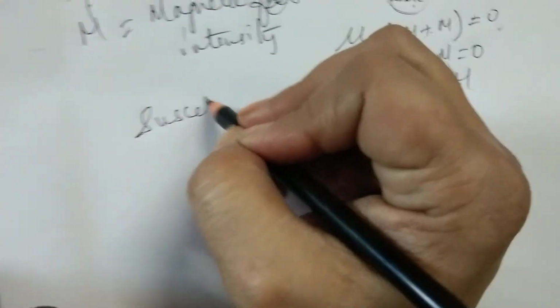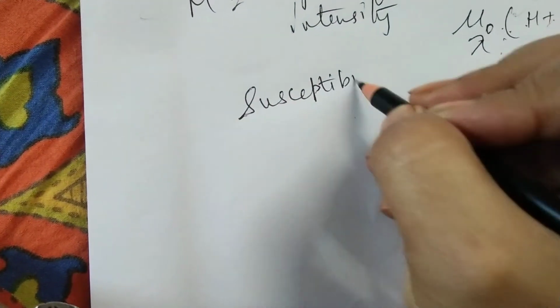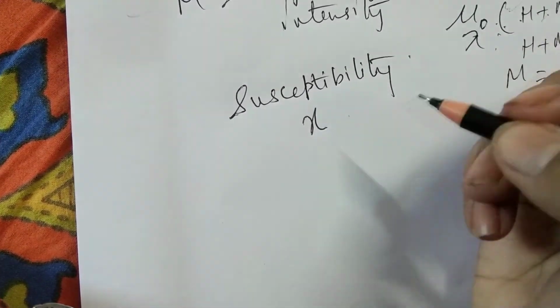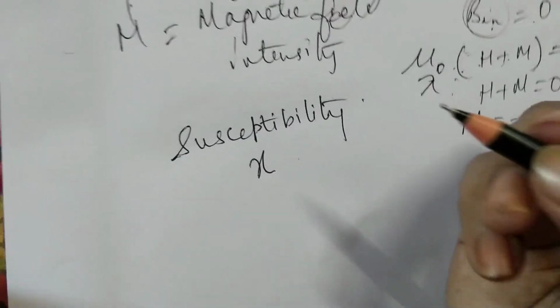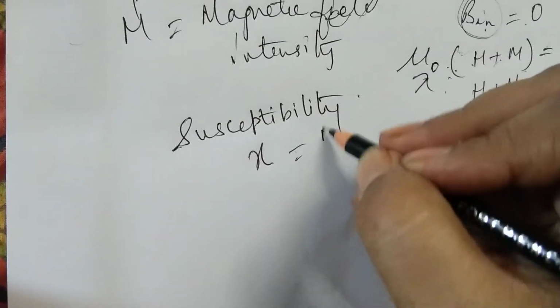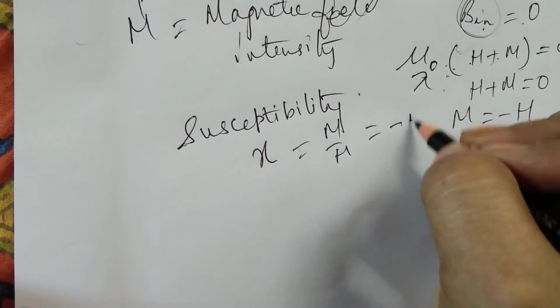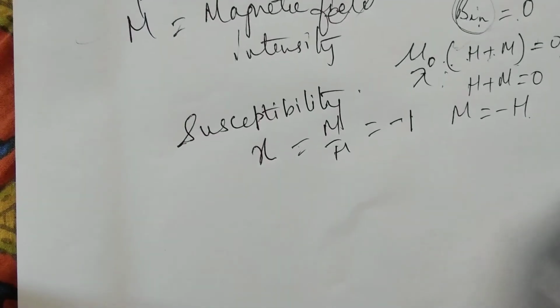Now we have the susceptibility of the material, which we refer to by chi. Chi is generally M by H, and we get it as minus 1, that is, chi is less than 0.